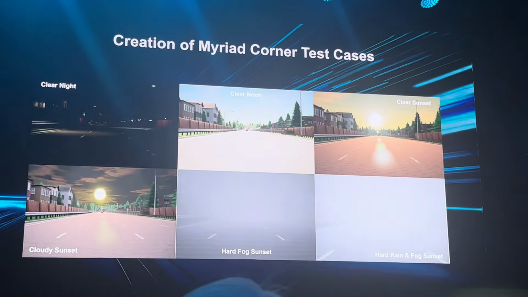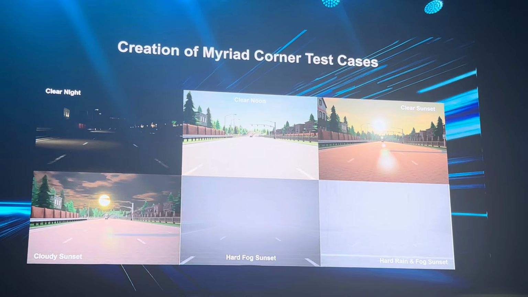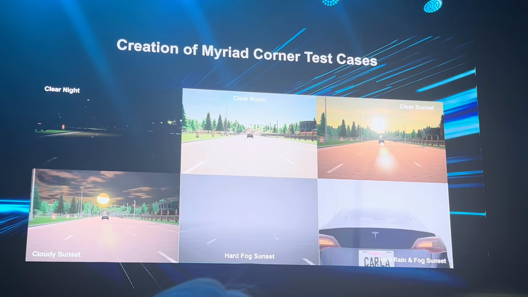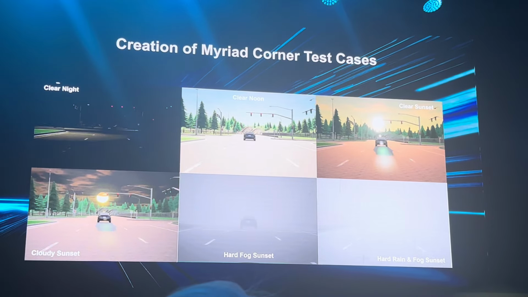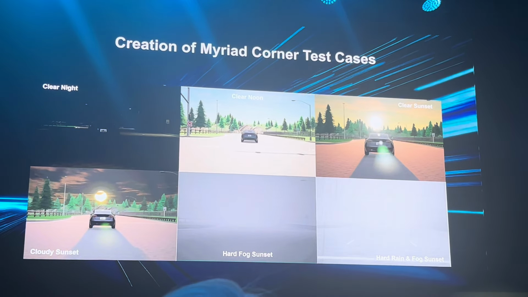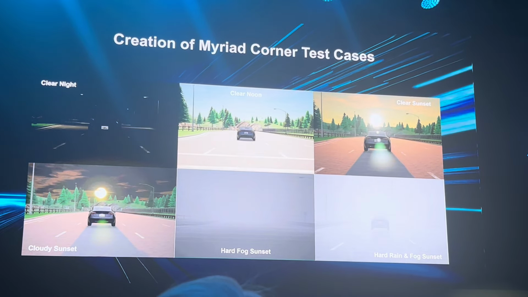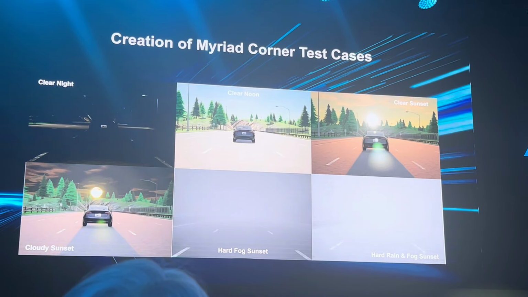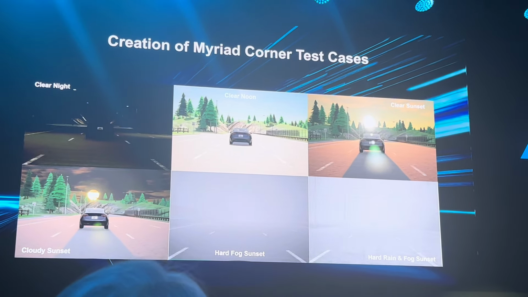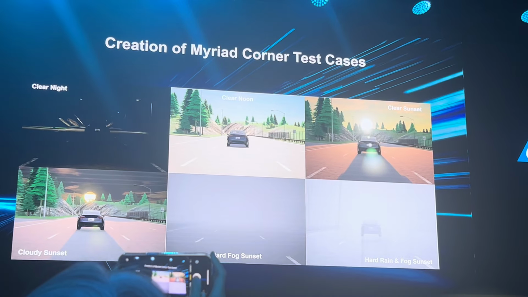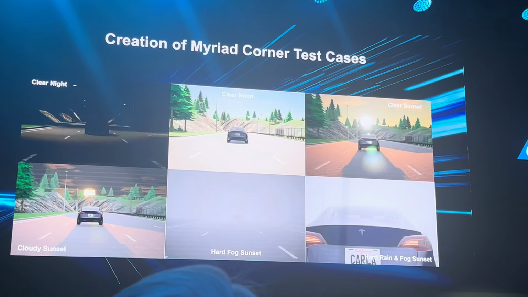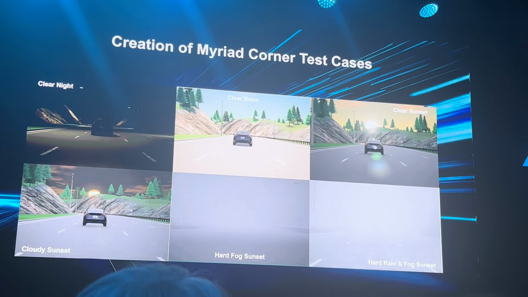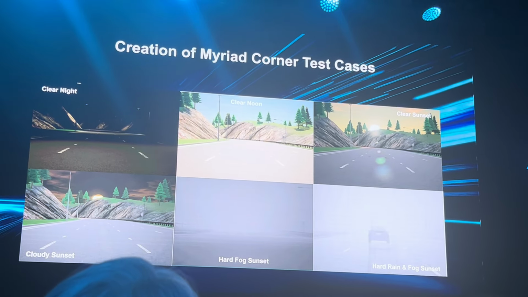So this slide shows multiple example test cases generated from the same logical scenario and road environment. But we vary the times of day, the weather condition, the lighting effects, and so on. As you can imagine, there are a lot of parameters you can vary. So if you have 20 parameters, and each parameter has 5 possibilities, then you do the math. There will be a large number of variations or combinations that you can produce.